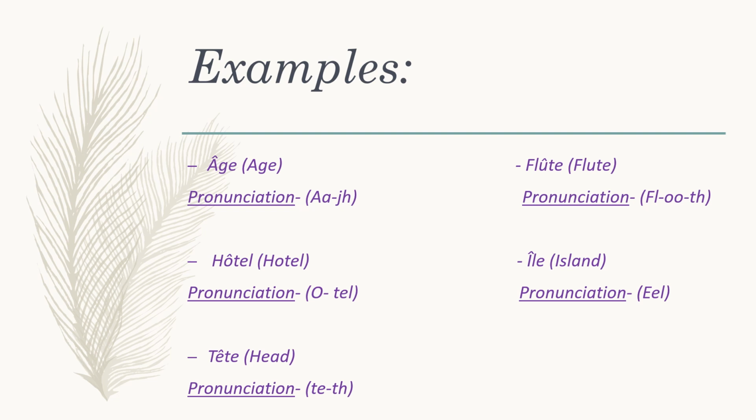Âge means age. So now, since we know that there will be no change in sound, we will pronounce it as âge. Second one, hôtel means hotel. The H is silent here, so it will be pronounced as hôtel. The third one is tête, which means head. Fourth one, flûte is flute. The fifth one, île, an island. The fourth accent is l'accent cedille.